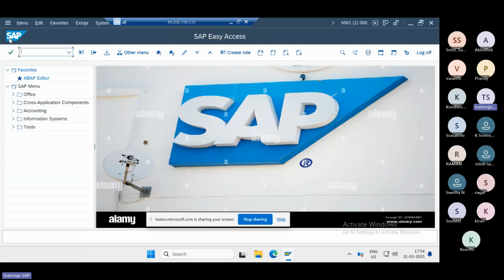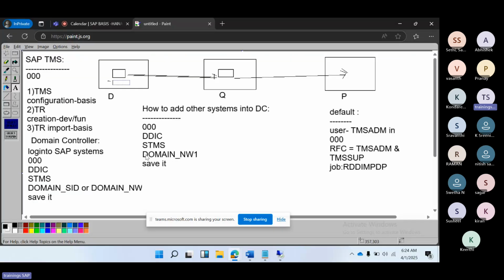So as part of the configuration, the system automatically created two RFC destinations, one user and one background job as well. That we can verify in SM37. So this is the procedure for the TMS configuration, right? So the first point is TMS configuration.